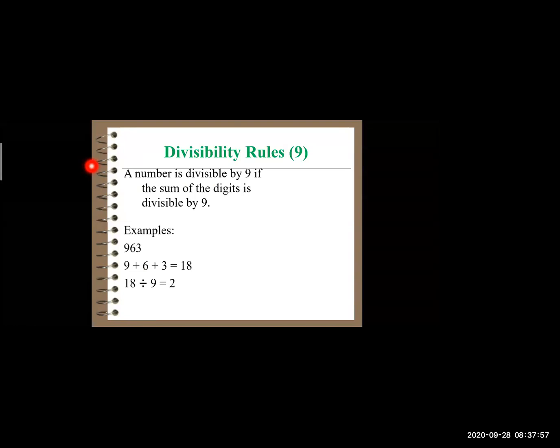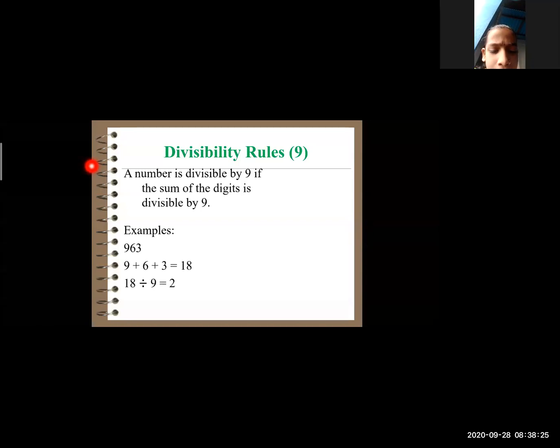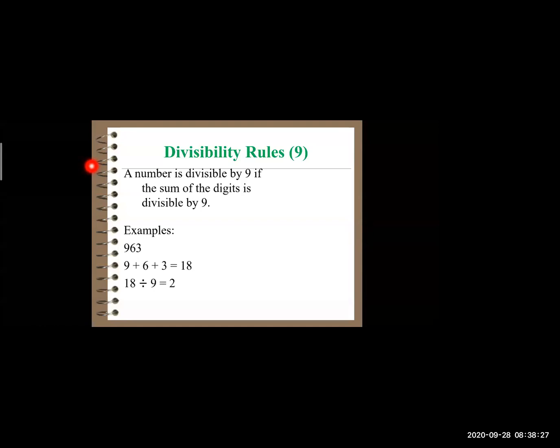Understood? There we were checking for 3, so we counted the table of 3. Here we have to check for 9, so we look for the table of 9 only after adding the digits. In the example, what is the number given? 963. Very good. And what are the digits given in 963? 9, 6 and 3.